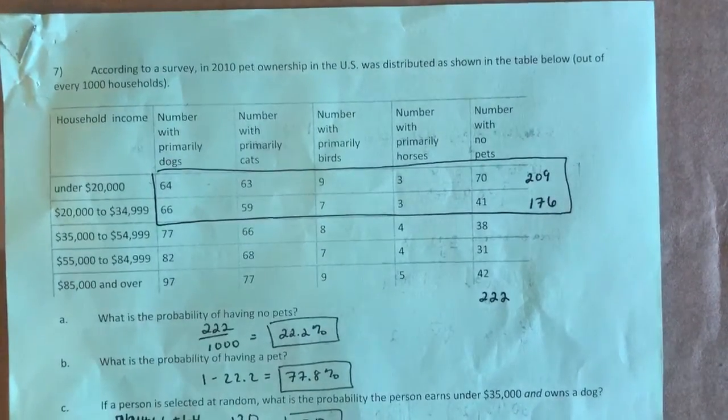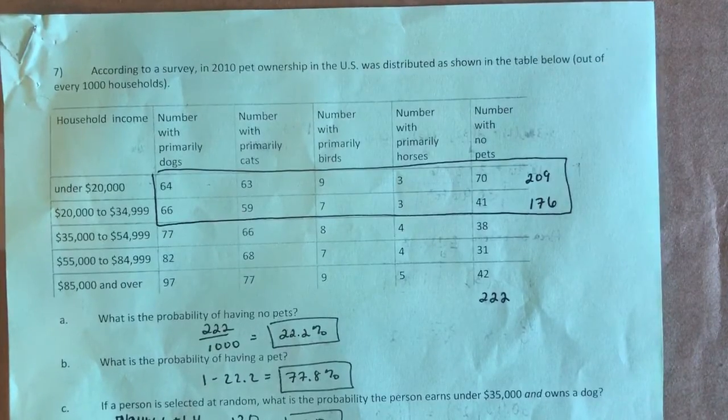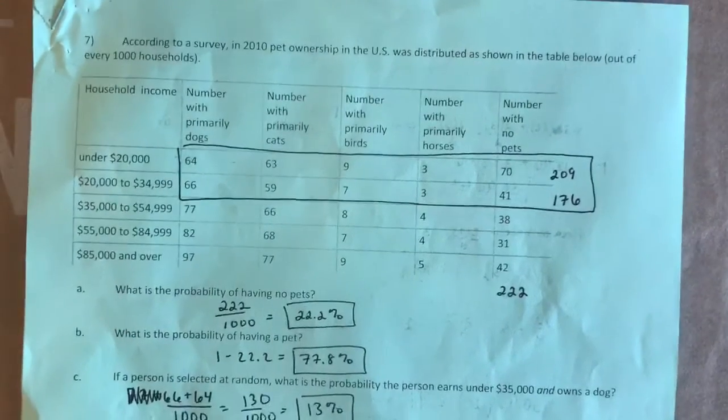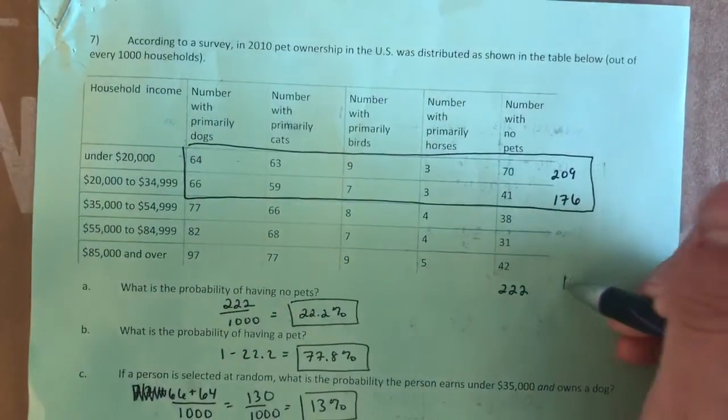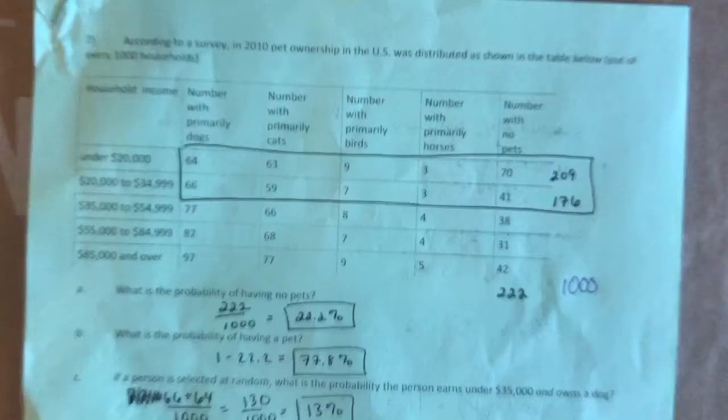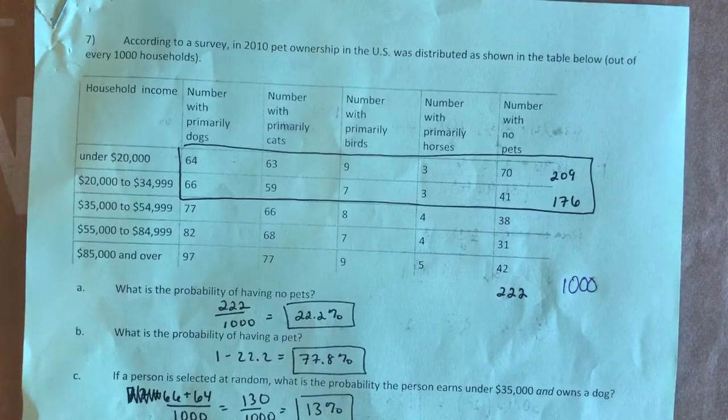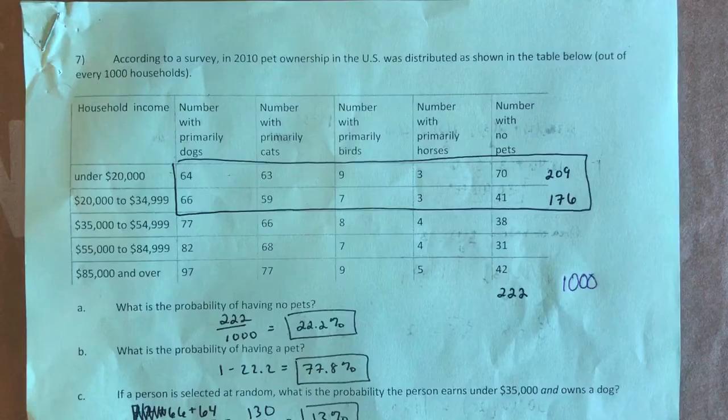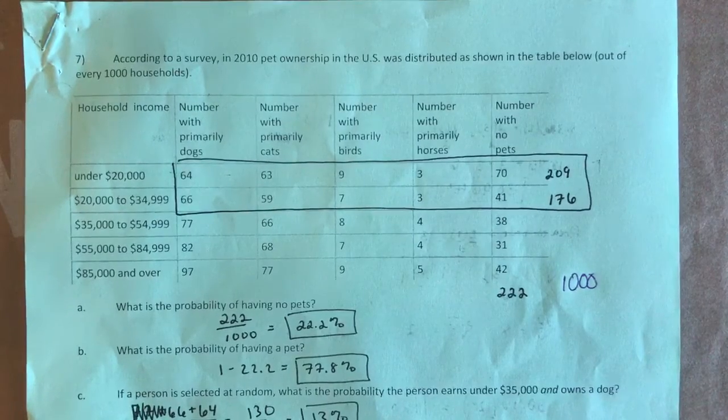So, according to a new survey, in 2010, pet ownership in the U.S. was distributed as shown in the table below. This is out of 1,000 households, so you know that your total here is 1,000. Please read the problems in these. I get a number of questions asking me, well, how do I know what the total amount of people is? Do I have to add up everything in the cells? Usually they'll give it to you in the very beginning of the wording of the problem and the question.